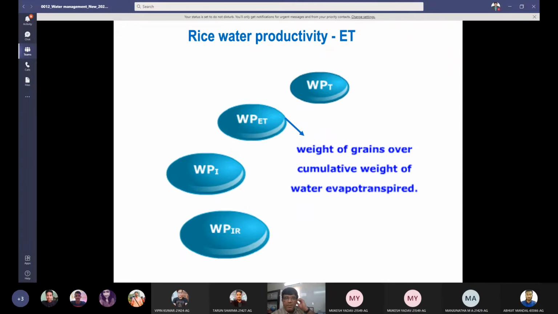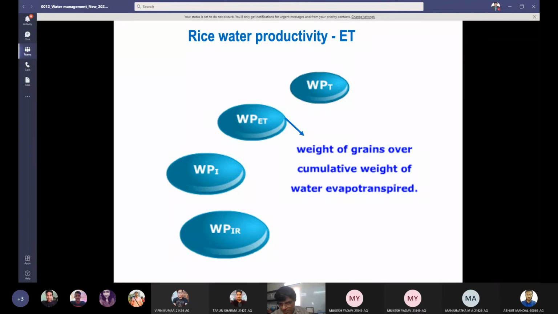Now, water productivity in terms of ET. Weight of grains divided by cumulative weight of water evapotranspired. So here it is evaporation plus transpiration losses. So this is actually your water use efficiency. Water use efficiency is limited to only ET, evapotranspiration. So water use efficiency is equal to grain yield, whatever you write, in kg per hectare divided by ET, or consumptive use of water.